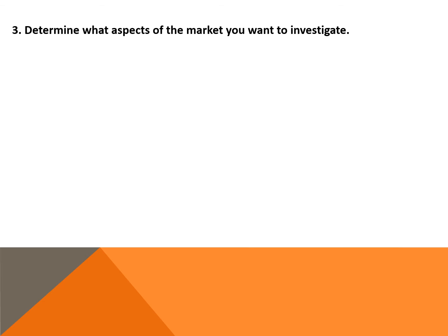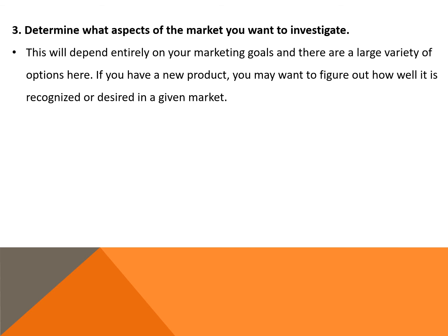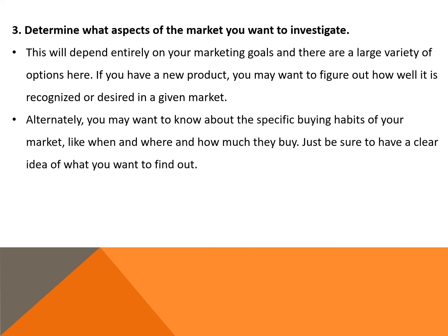The third step of reaching the right market is to determine what aspects of the market you want to investigate. This will depend entirely on your marketing goals, and there are a large variety of options here. If you have a new product, you may want to figure out how well it is recognized or desired in a given market. Alternately, you may want to know about the specific buying habits of your market, like when and where and how much they buy. Just be sure to have a clear idea of what you want to find out.